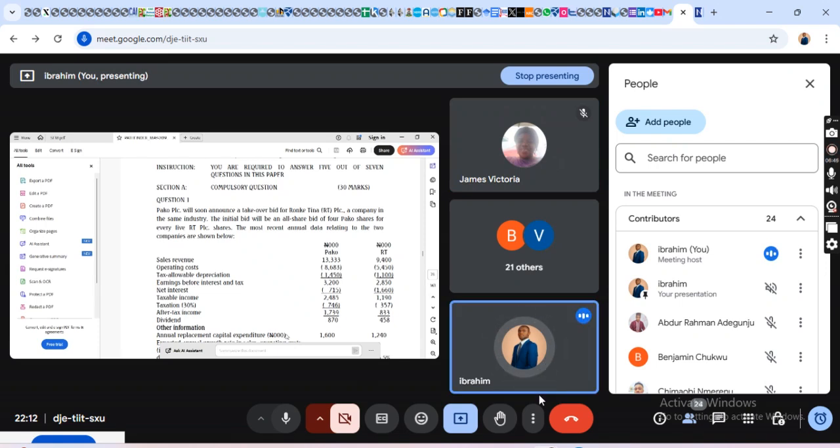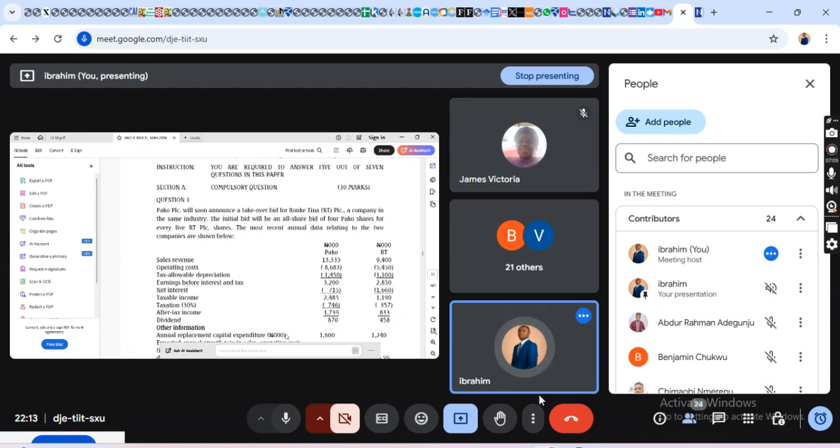For every 5 of RT shares. That is the initial bid. Is that not so? So Paco will give 4 shares for every 5 in RT. That is the initial bid. Now the bid has actually changed.